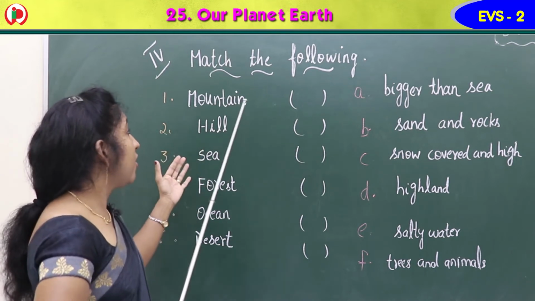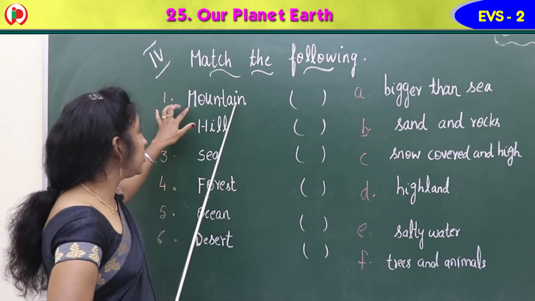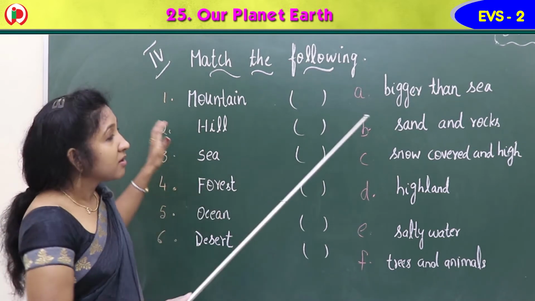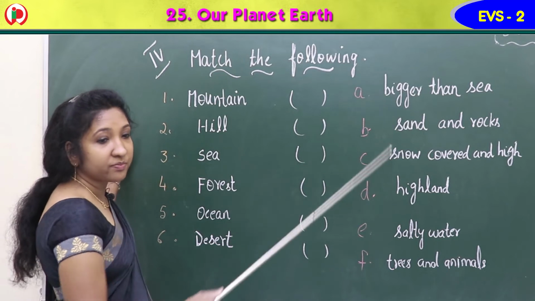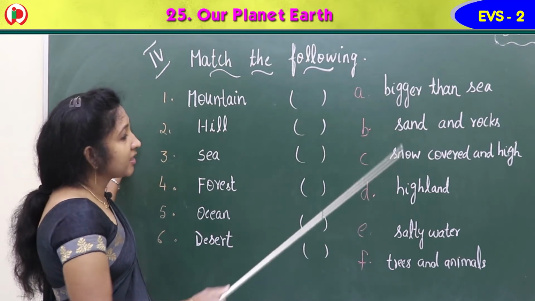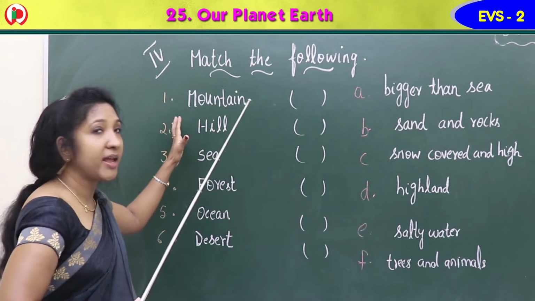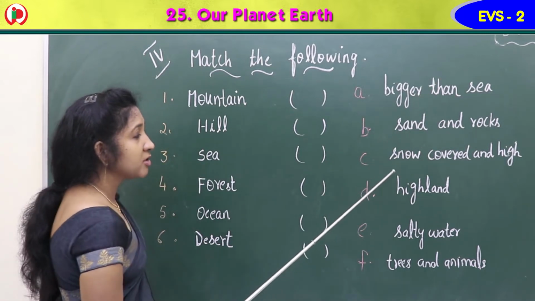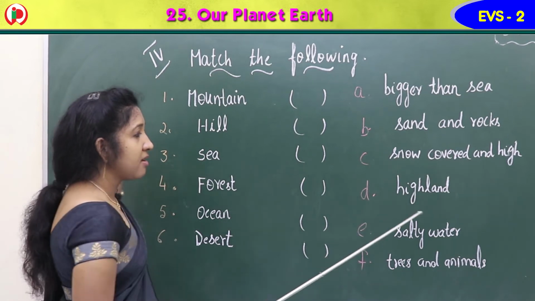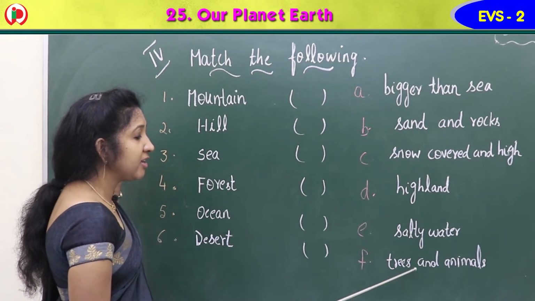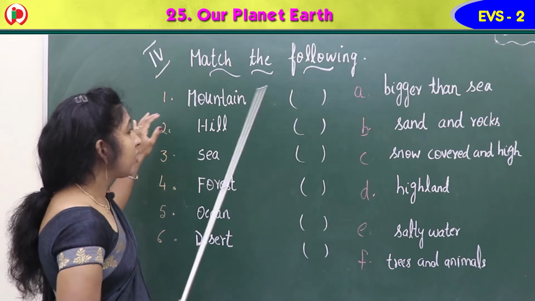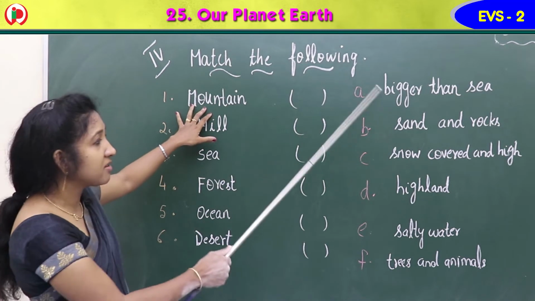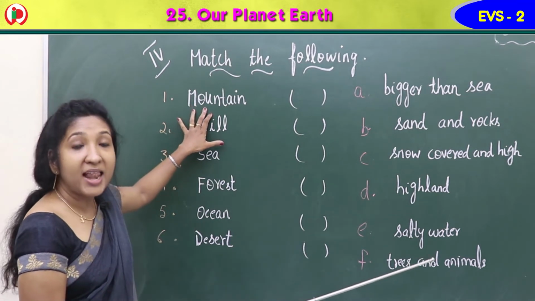Okay. So first is mountain, M-O-U-N-T-A-I-N, mountain. See here this side, which is the correct word to connect to this mountain. Bigger than sea, sand and rocks, snow covered and high, highland, salty water, trees and animals. Mountains means, yes, it is a landform.